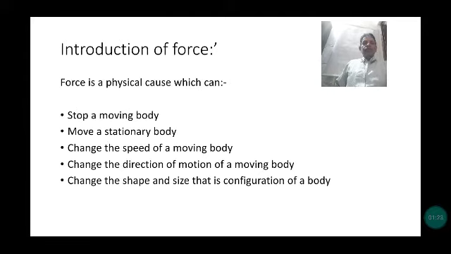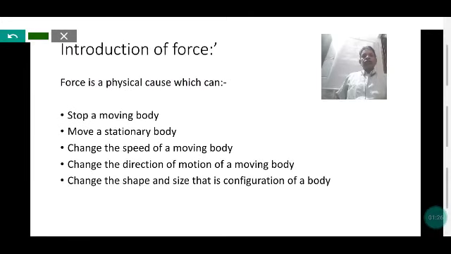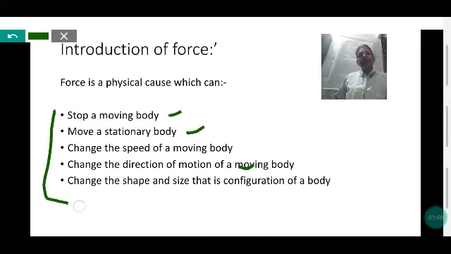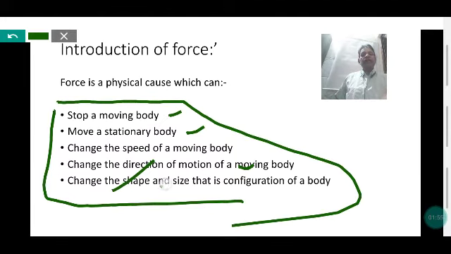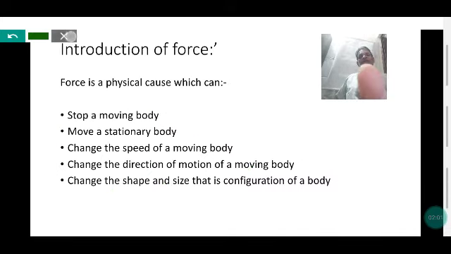stop a moving body. It can move a stationary body. It can change the speed of a moving body, that means slow down the speed, and it can also increase the speed. That is the change of speed of a moving body. It can change the direction of a moving body and change the shape and size or configuration of a body. Those are the effects of force, but the force is not visible itself. We will discuss the effects of force one by one in detail in the next slides.